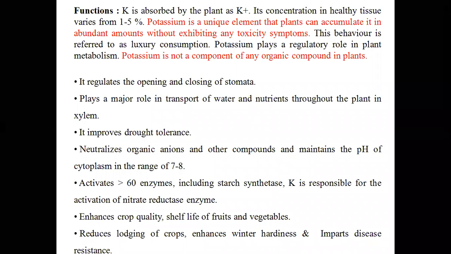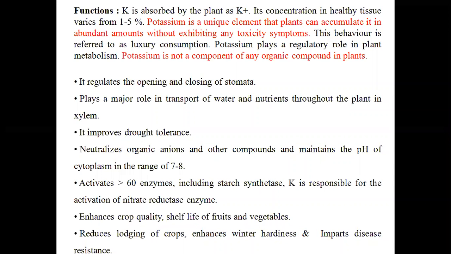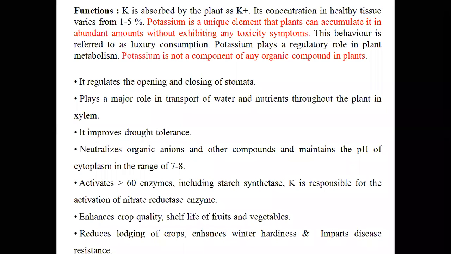It can accumulate large amounts in the plants without exhibiting any toxic symptoms, and it plays a very important role in maintaining osmosis in the plants. That is, it plays a very important role in opening and closing of stomata and transportation of water and nutrients throughout the plant via xylem.